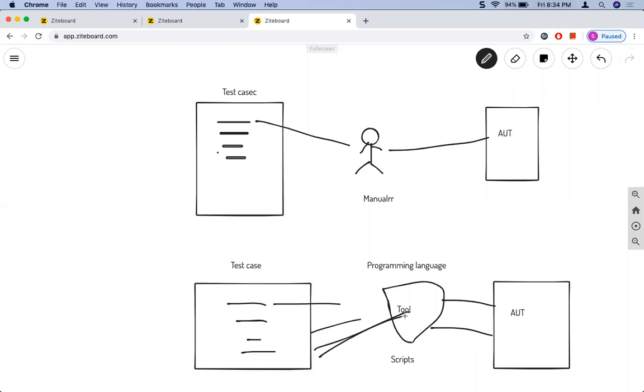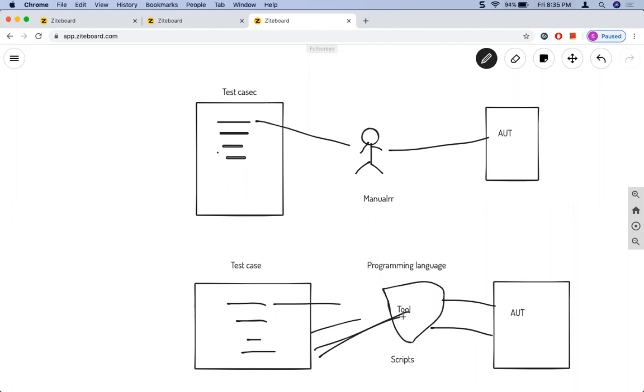So that's the reason we need to provide it a set of instructions to execute all these steps which are written in the test case. And these set of instructions can be provided to the tool using a programming language. Any automation tool, not only Selenium, can only understand its own programming language. Each tool supports different types of programming language, but this is mandatory. So this is the medium for any tool to actually understand the set of instructions. That's the reason programming language is very, very important.